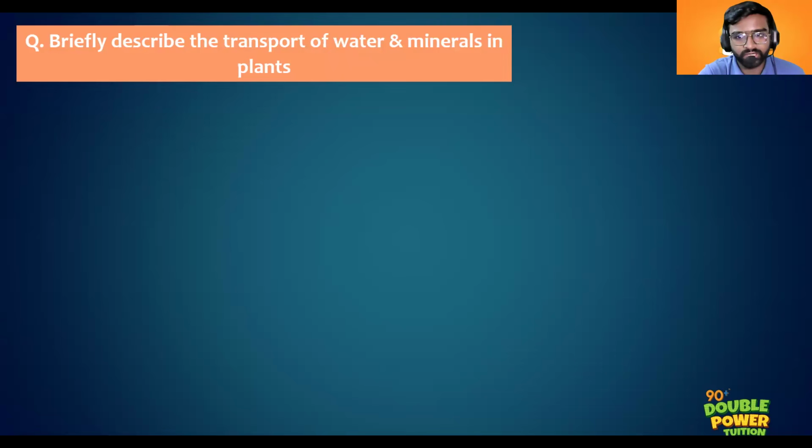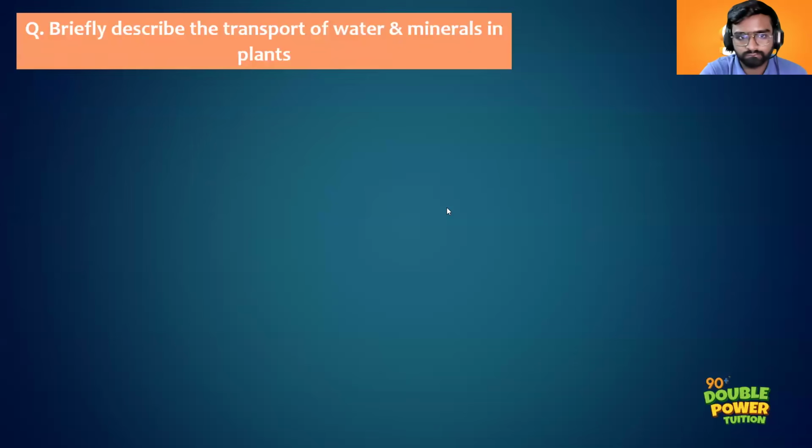Very good, very good. Can you read out your answer? So plants contain a tissue called the xylem tissue. This tissue is responsible for the transport of water in plants. The whole process starts from the soil. Water and minerals from the soil go to the root hairs. Then from the root hairs, the water goes into the root cells with a process called osmosis.